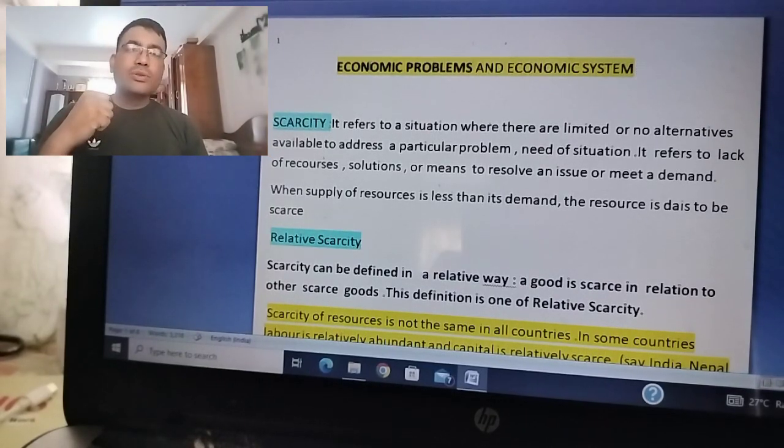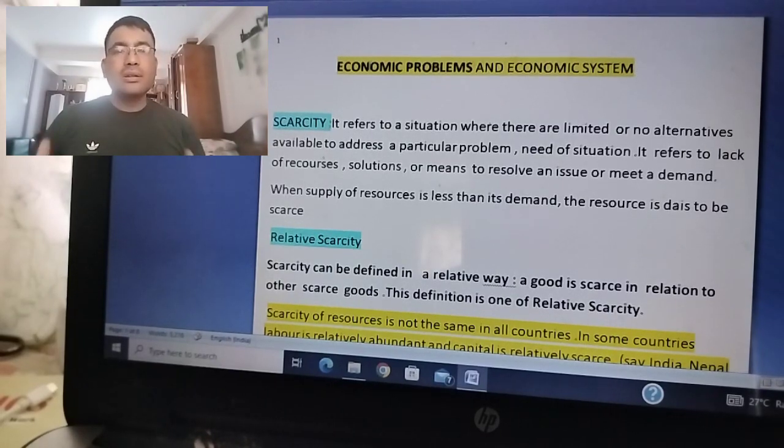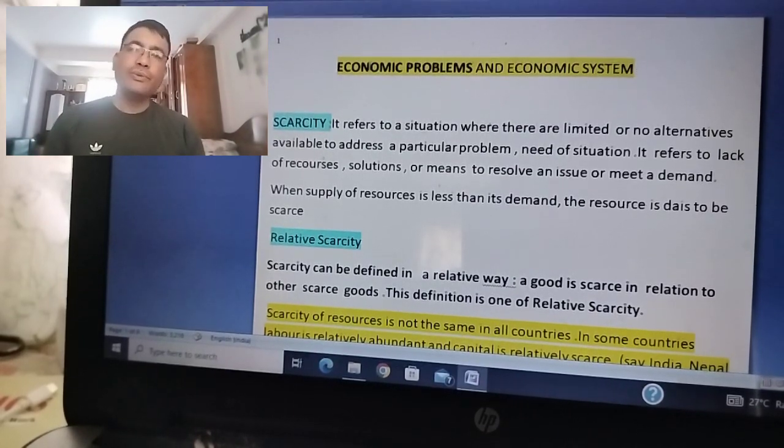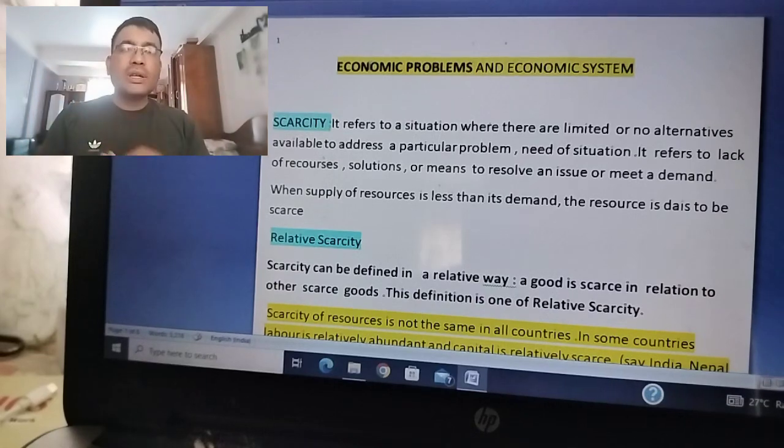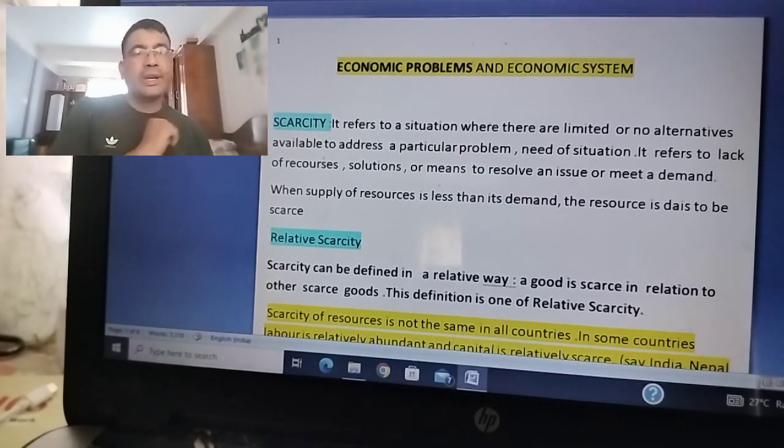Before understanding economic problems, we need to understand what scarcity actually means. We often hear this word, scarcity. Scarcity means deficiency. See, human wants are unlimited, but the resources required to satisfy human wants are limited. So resources are scarce in relation to human wants.